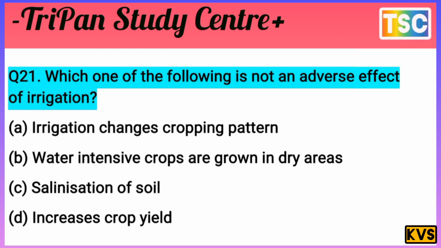Salination of soil is also an adverse effect. The answer is D, increase in crop yield, which is correct. Note D in your notebook.